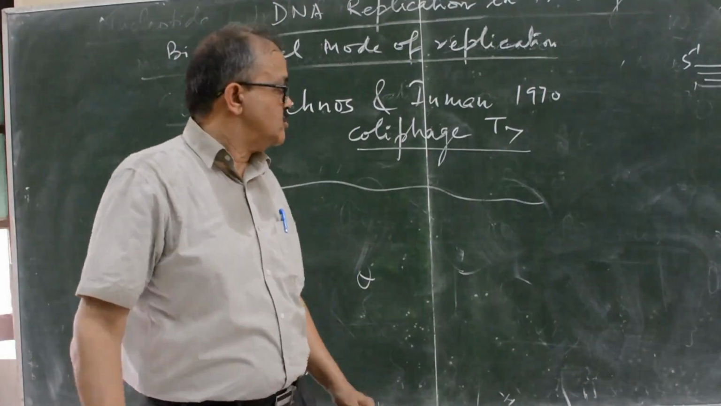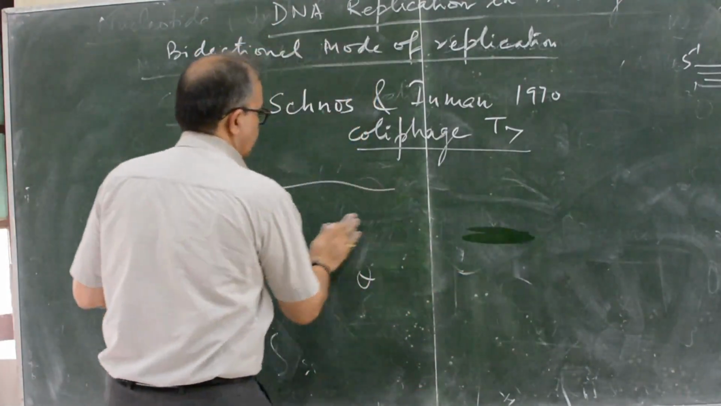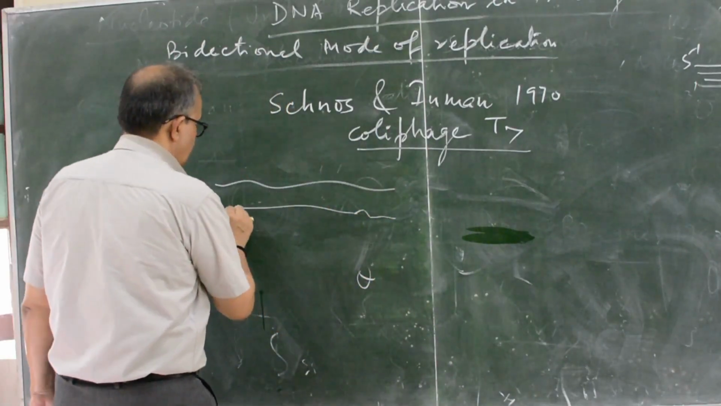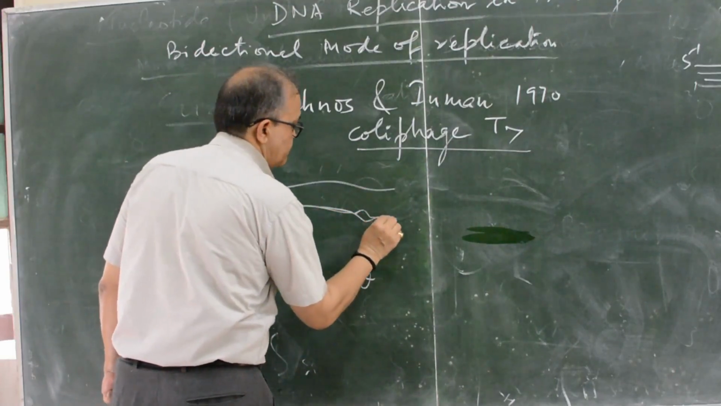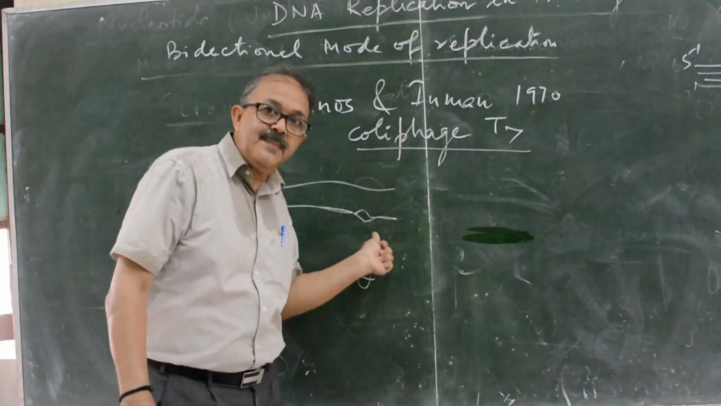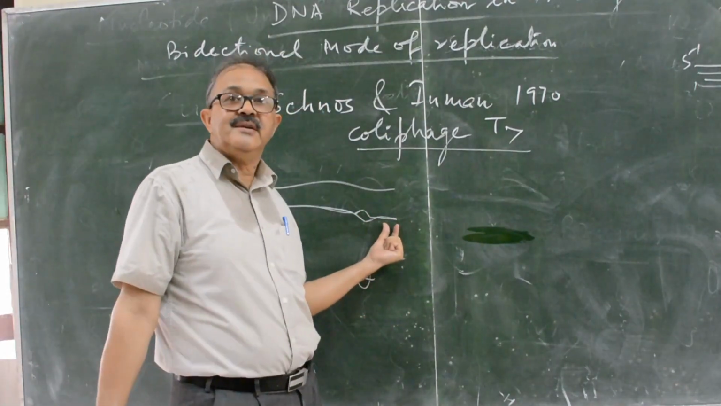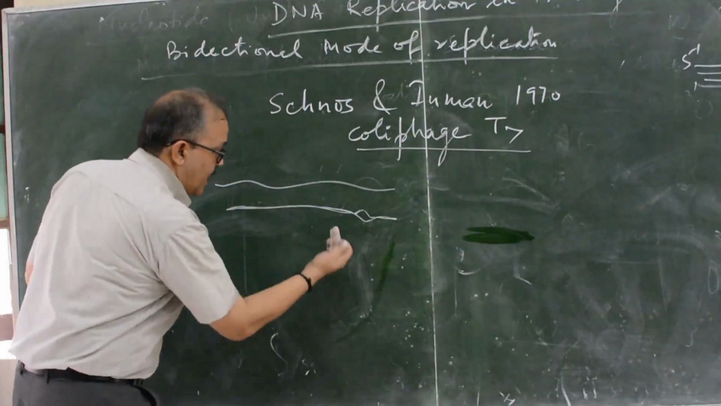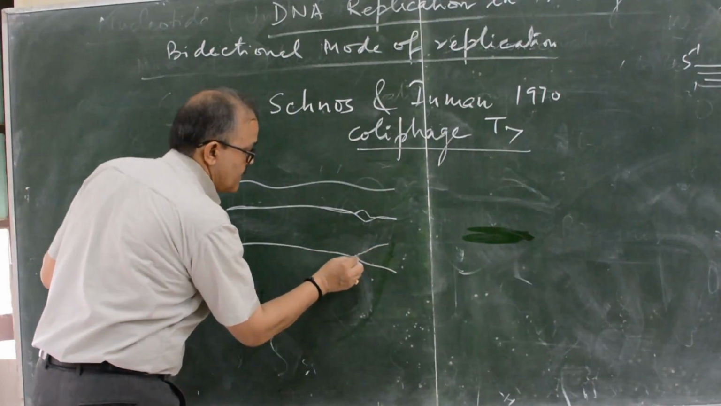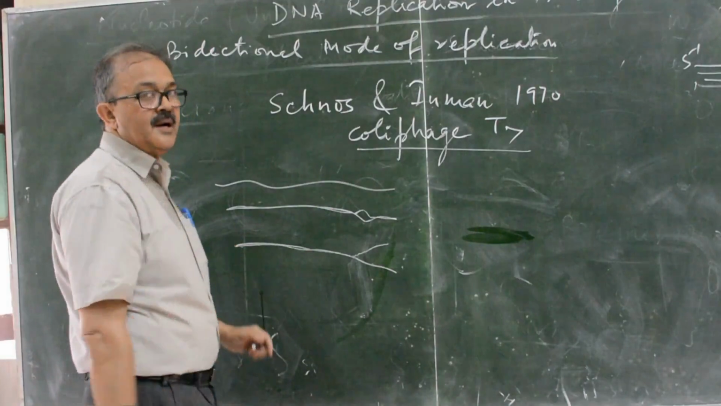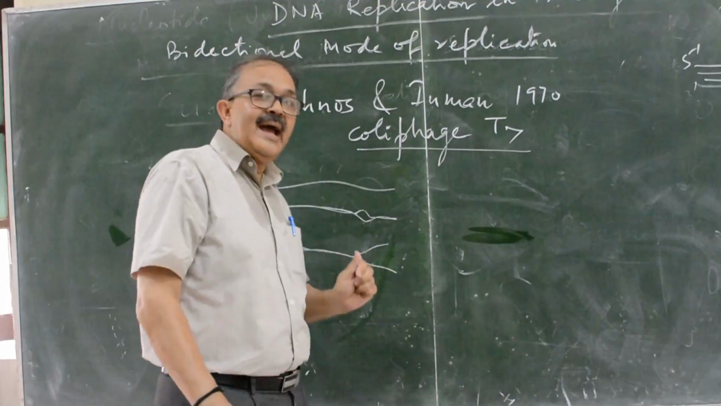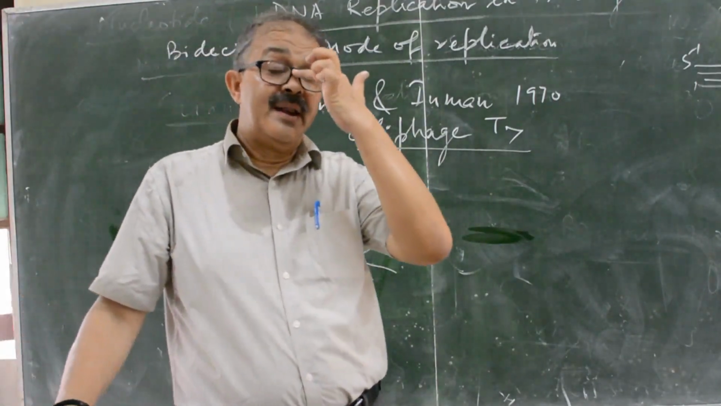Under the electron microscope, an I-type structure was observed, and it is supposed that it is the origin point. But this I-type structure was observed near one of the ends. Next, after a few minutes, it was observed that there is a Y-type structure of the DNA. This Y-type structure proved that the mode of replication is bidirectional.